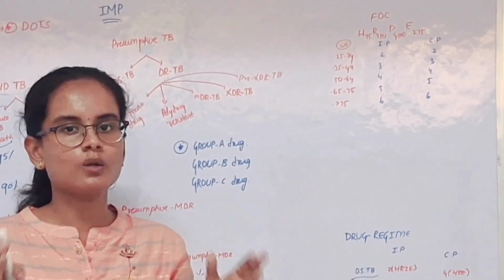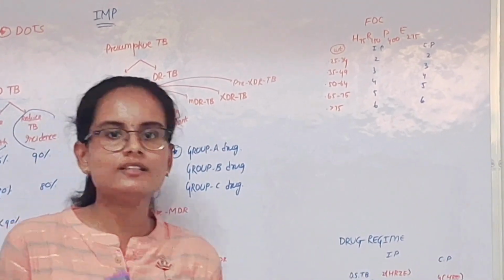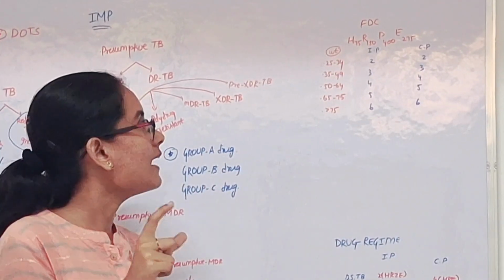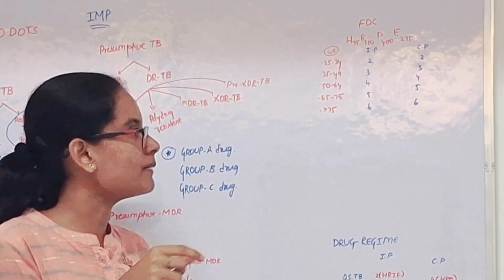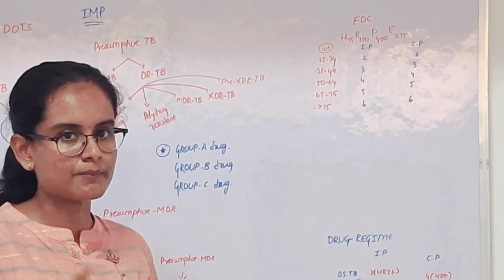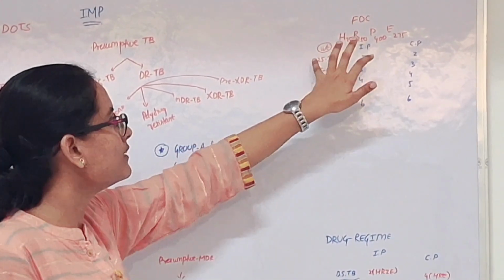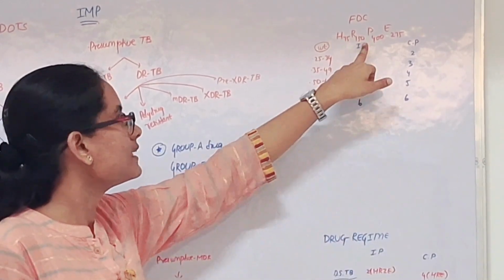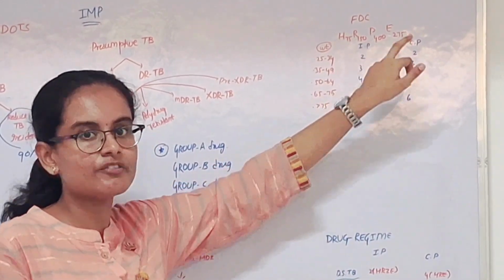So the weight band is by the FDC regimen, fixed drug combination. So H, that is isoniazid 75 mg, and then rifampicin 150 mg, pyrazinamide 400 mg, ethambutol 275 mg. So if the patient weight falls between 25 to 34 kg, they have to take 2 tablets in the intensive phase and 2 tablets in the continuation phase daily.